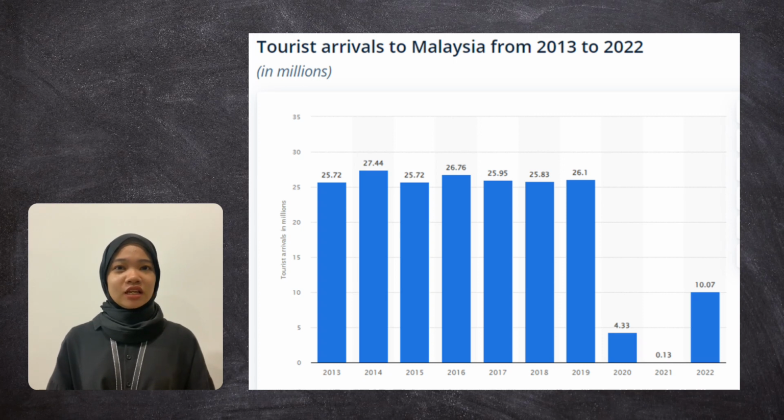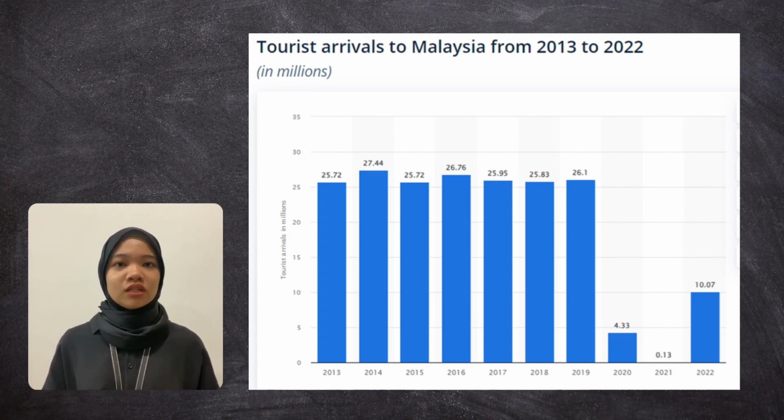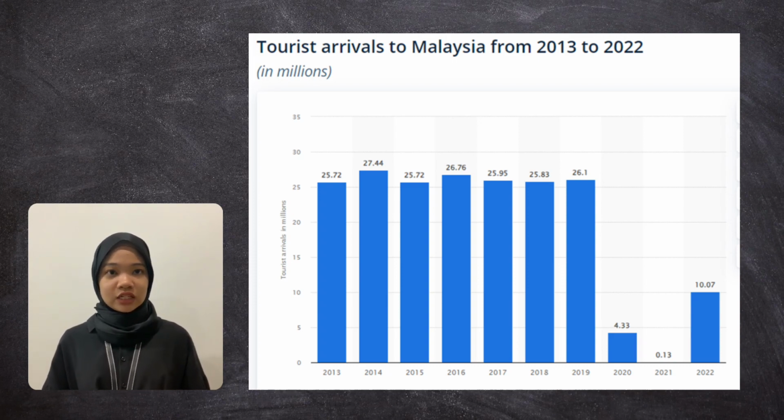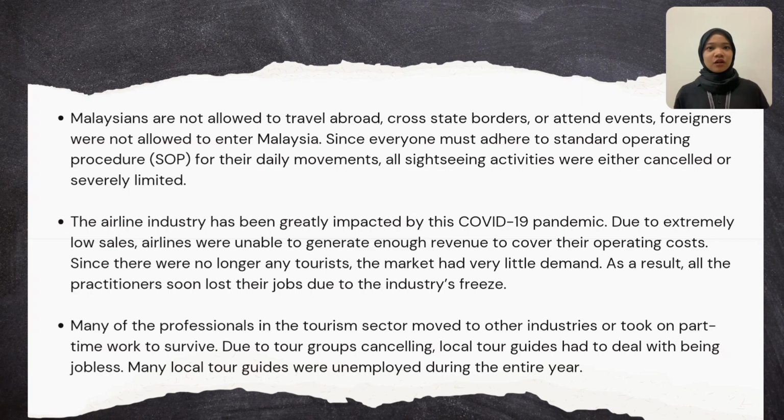We can clearly see that in 2020 there was a massive decrease of tourists visiting compared to 2019. In 2021, the number just got worse from the previous year. In 2022, approximately 10 million tourists visited Malaysia. The nation's border was reopened in April 2022 following 2 years of travel restrictions that had a negative impact on the number of visitors. Malaysians were not allowed to travel abroad, cross state borders or attend events.